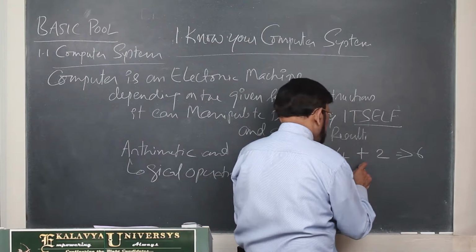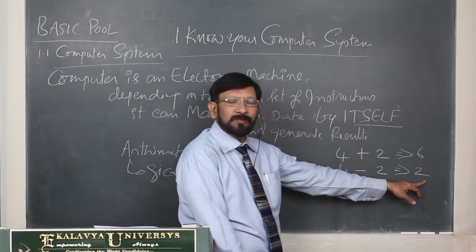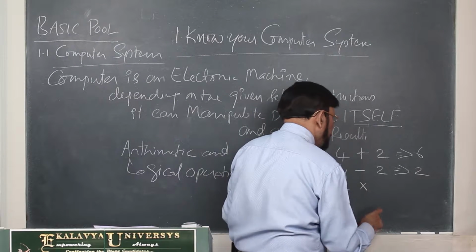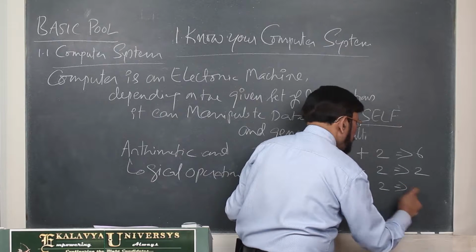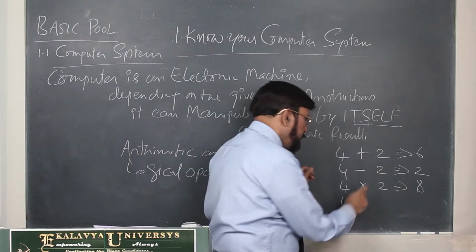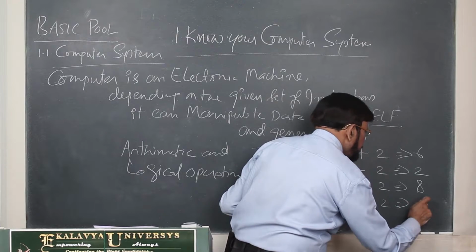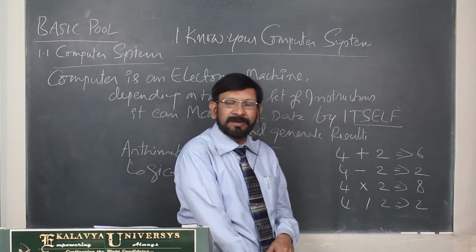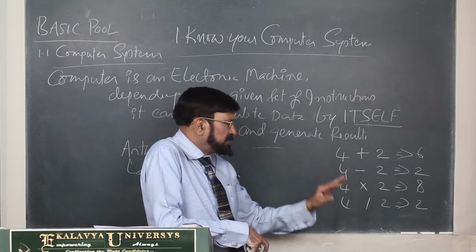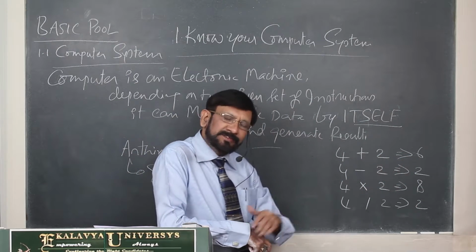Suppose instead of plus we have given minus, then what is the result? 2. Now instead of minus we have given multiplication, then what is the result? That is 8. Instead of multiplication we have given division, then what is the result? 2. Understand? So the data is the same set of data, but the instructions are changed. Depending on the set of instructions we give, it generates the result.